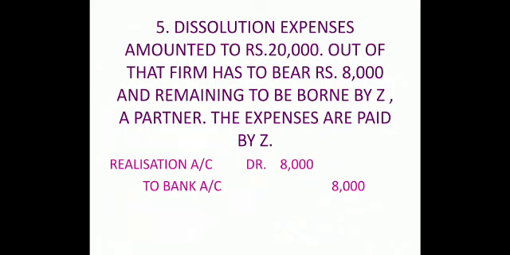So it is realization account debit to bank account in case we are paying. And if we assume that our portion also is being paid by Z, meaning total 20,000 paid by Z, then in that case this entry will change. Then in that case it will be realization debit to Z's capital account.